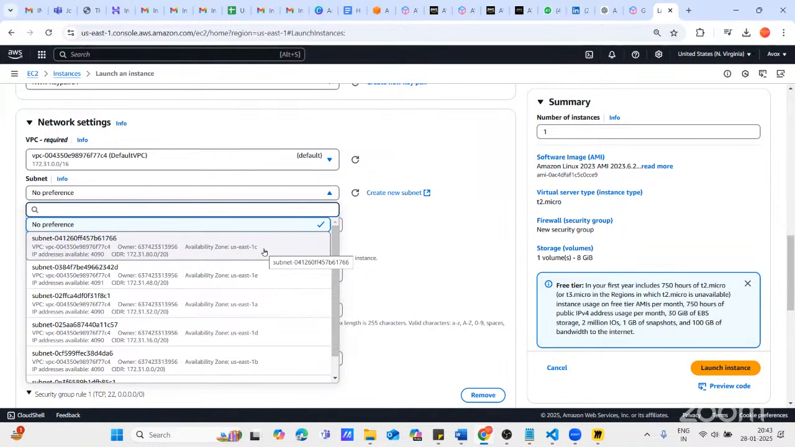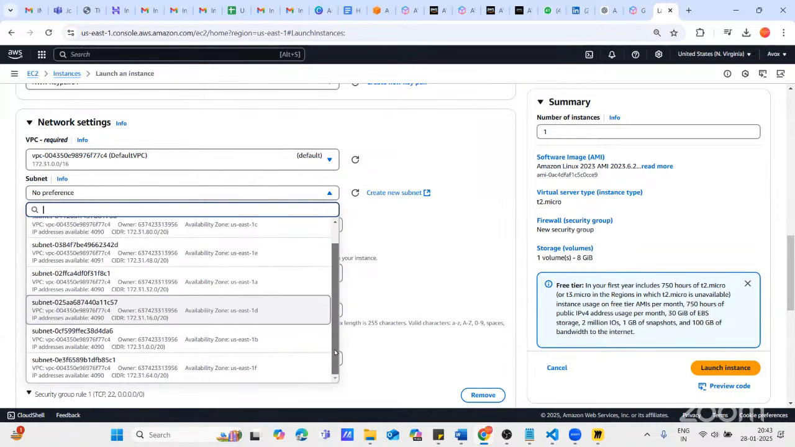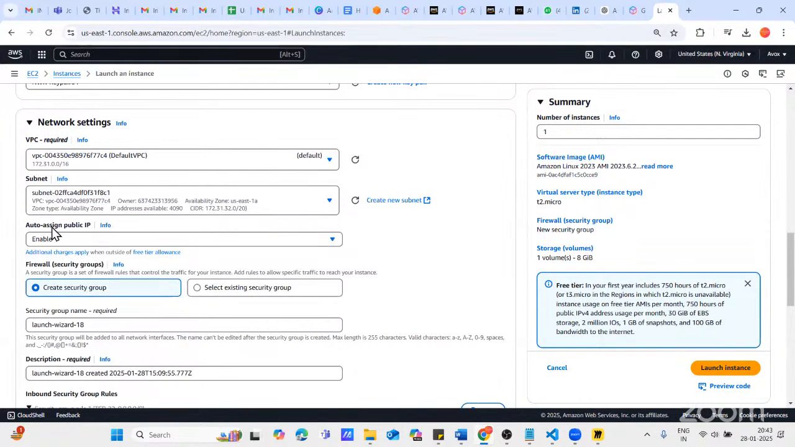So what I'm showing here is that whenever you launch a machine, you always select a region and you always select an availability zone. Let's say I want to use availability zone US East 1A. So I will click on this subnet, right? This subnet is available in this availability zone, right? No issue if you have any confusion.